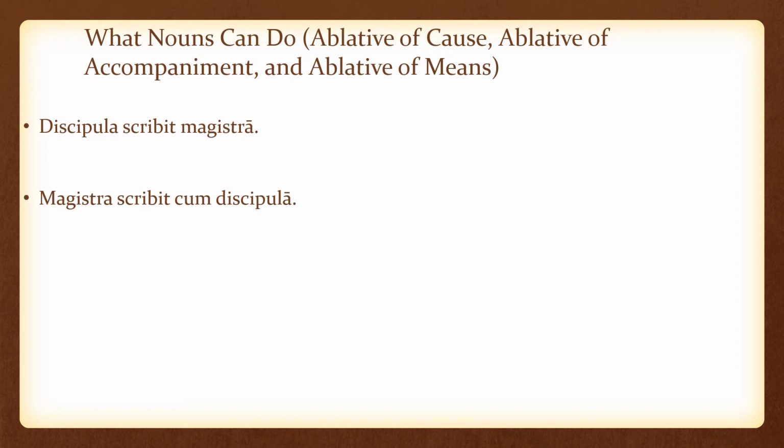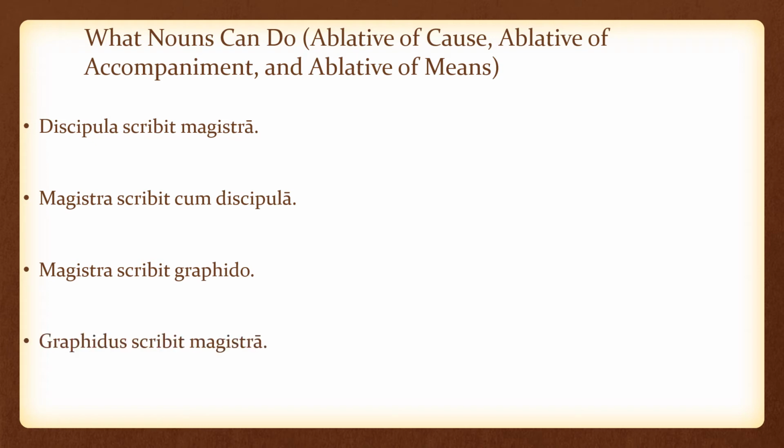Magistra scribit cum discipula. The teacher writes with the student, accompanying the student, or the student accompanying the teacher. Magistra scribit graffido. The teacher writes with a pencil, by means of the pencil. And graffidus scribit magistra, the pencil writes with the teacher.